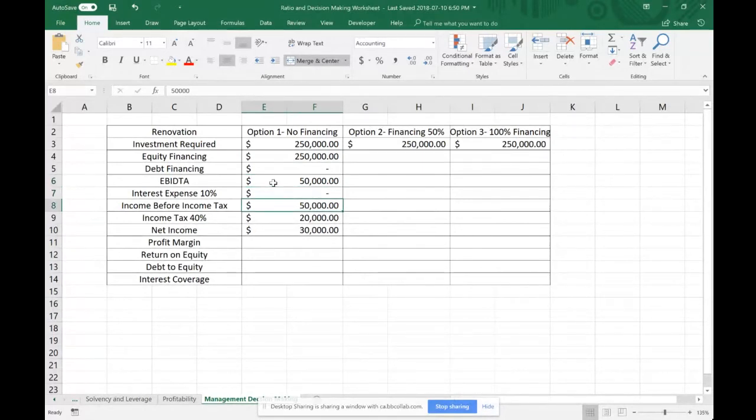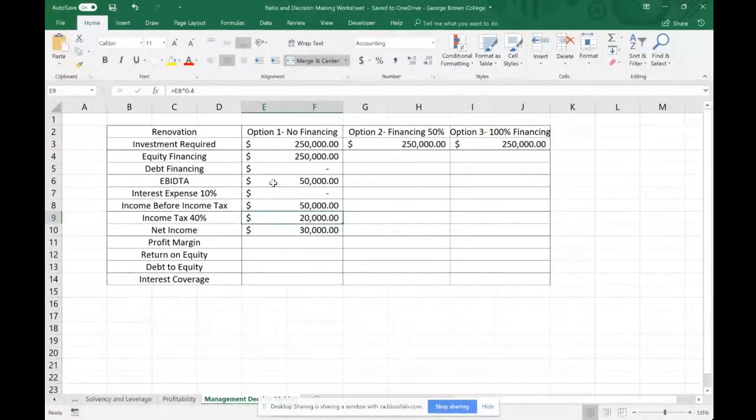Our interest expense was zero because we didn't take on any additional debt. Our income before income tax is our EBITDA minus our interest. We didn't have any, and let's assume we don't have any depreciation either. So it's 50 grand.